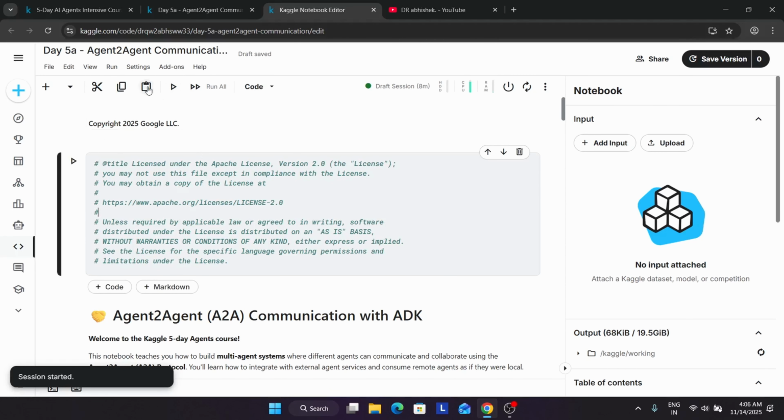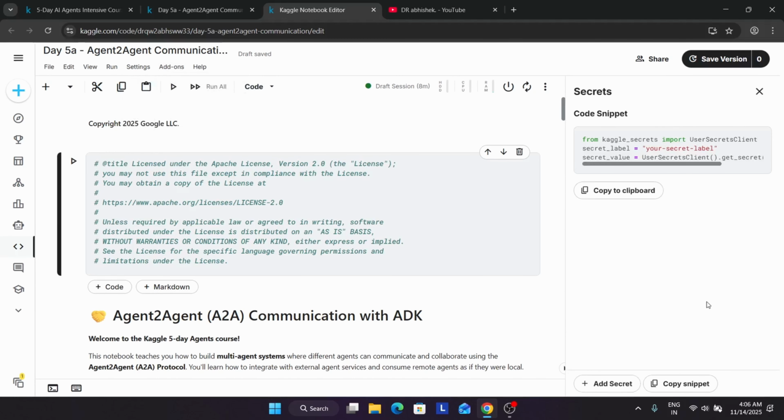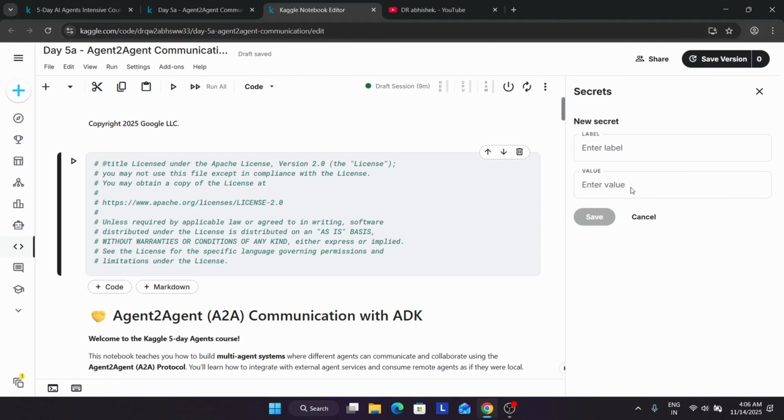Okay, we don't have to submit the assignment anywhere, and we simply have to complete it as a part of the challenge. Now many of you are facing an internet issue. You have to come over here to the settings, and if you are seeing turn on, then simply turn on the internet. Okay, now let's first of all set the secrets, basically our API key. If you come over here, you will get this kind of output. So in such cases, we'll talk about how to set the API key.